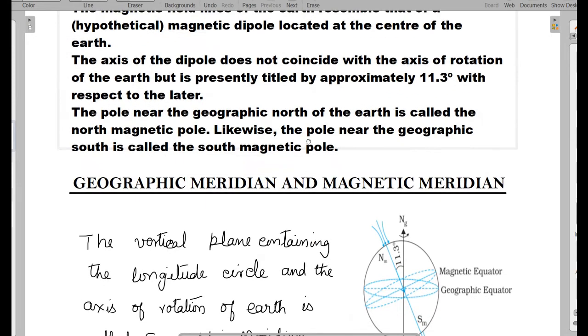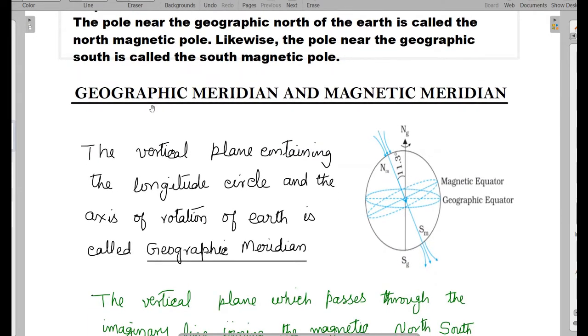Let us see what is meant by the terms geographic meridian and magnetic meridian. Look at this diagram. This is Earth and NGSG is representing the axis of rotation of the Earth.